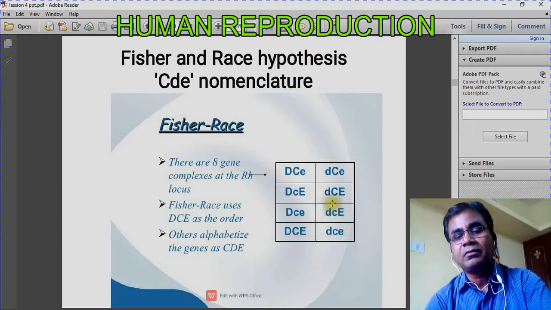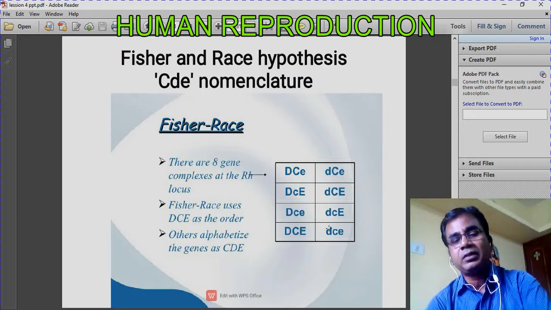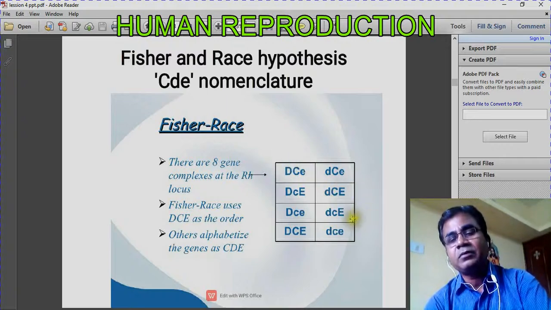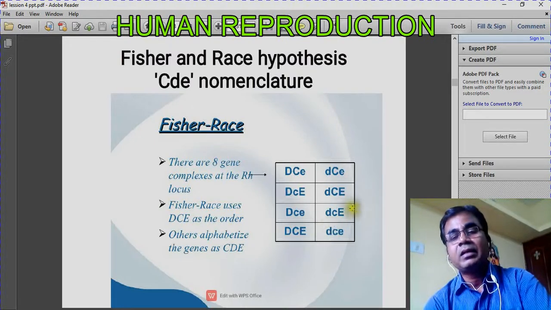The genotype must have small d in double recessive form. Two small d must be there to become RH negative blood. So this is the hypothesis of Fisher and Race.